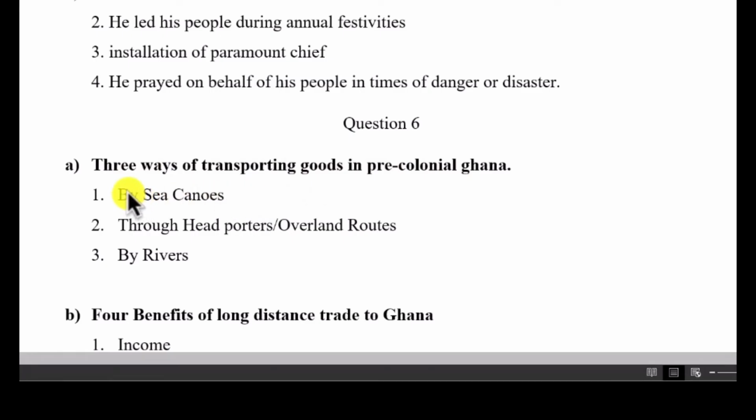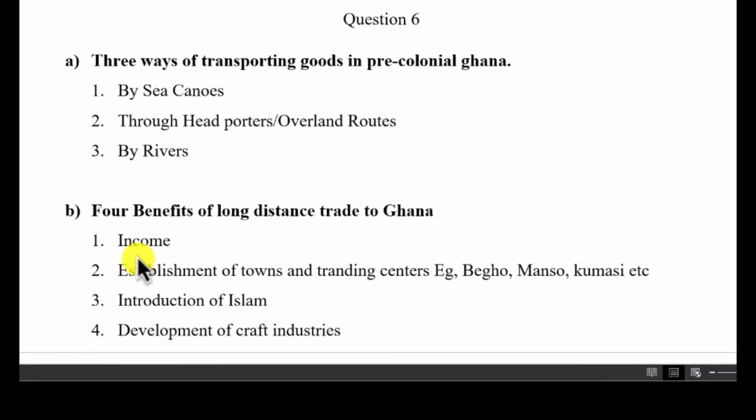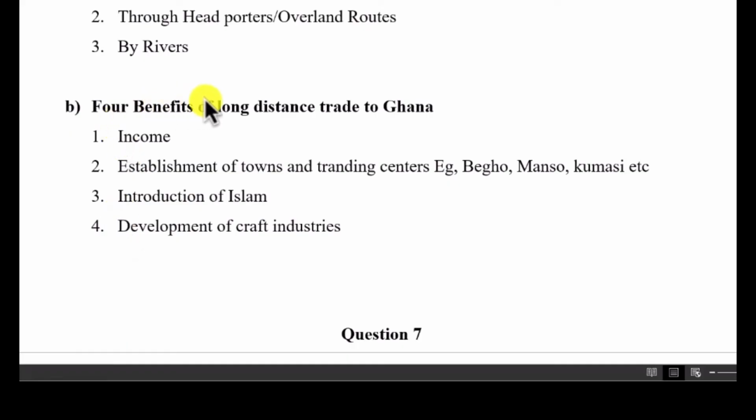Goods were transported by sea. They were also transported through headquarters or overland routes, and then also by rivers. The next question was the benefit of long-distance trade to Ghana.